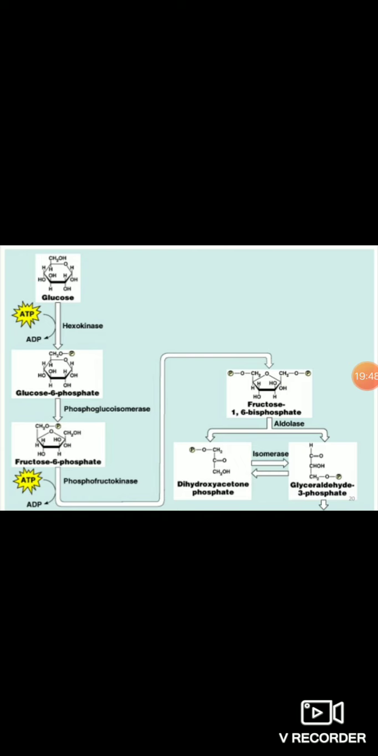And it must enter into the glycolysis pathway. So what is the first step? The first step is the conversion of glucose to glucose 6-phosphate, which is catalyzed by the enzyme hexokinase by utilization of the ATP molecule. Understood why ATP is utilized? For the transfer of the phosphate group.